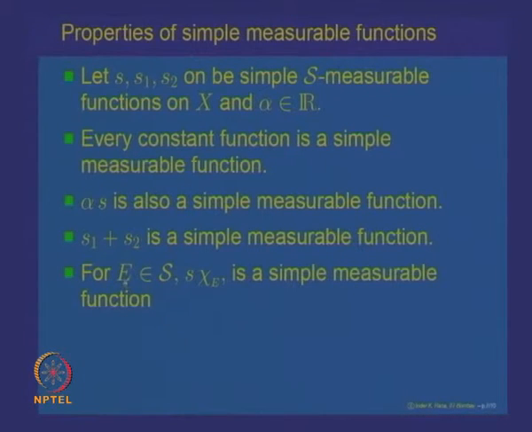Next, let us fix any set E in the sigma algebra and multiply S with the indicator function of E. Then the claim is this is also a simple measurable function, and that comes from a very simple observation.